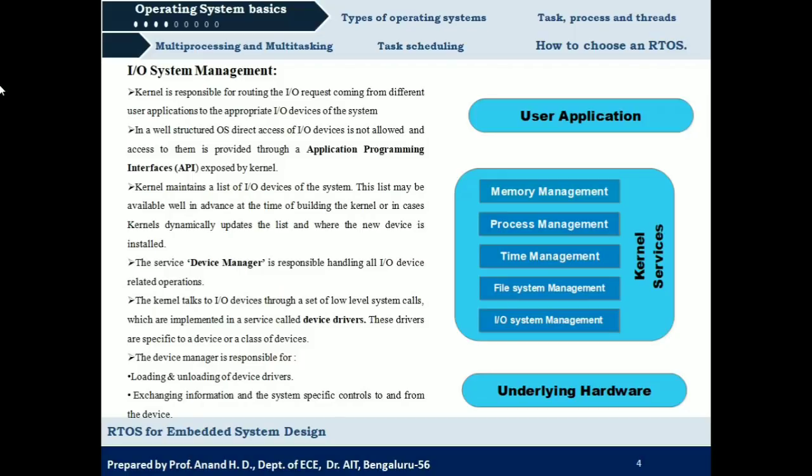Application programming interfaces. Also, as I told, if any application requires IO devices, it is going to generate IO calls or IO requests. How to generate these input output requests or calls is defined by the application programming interface. And also the different data formats supported by different input output devices, and the different conventions followed by input output devices connected to the system, are defined by the application programming interface.